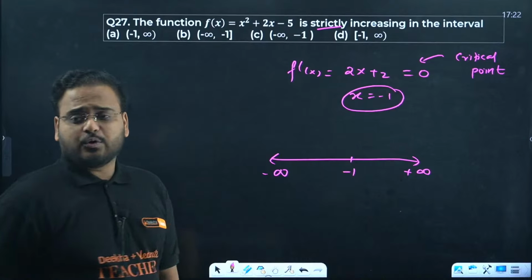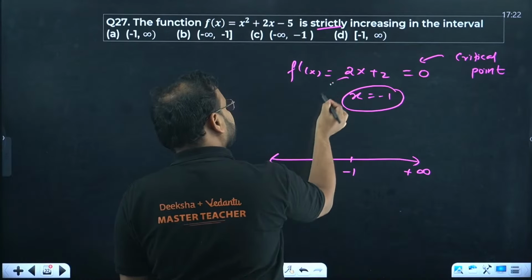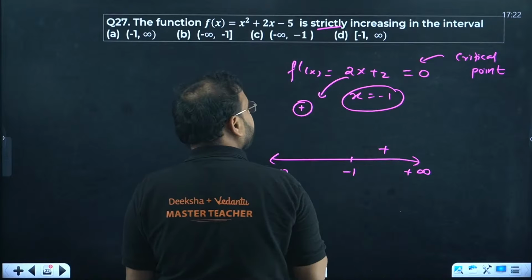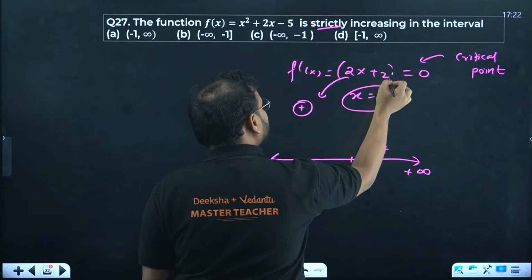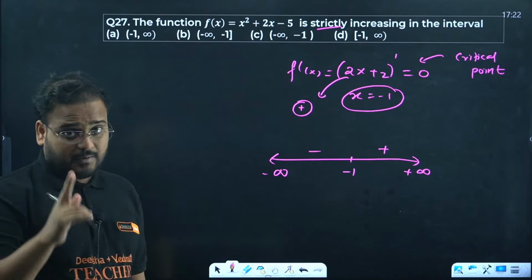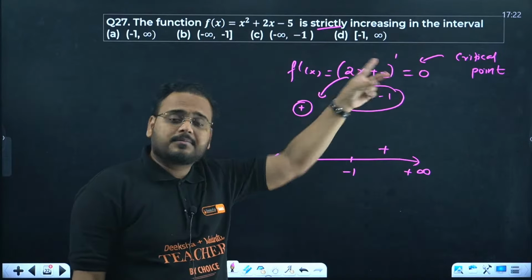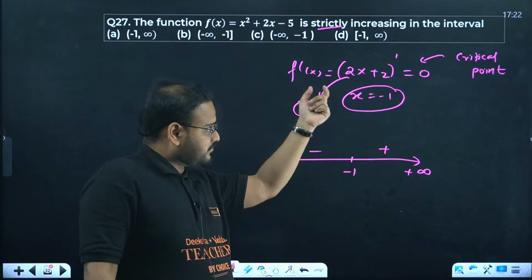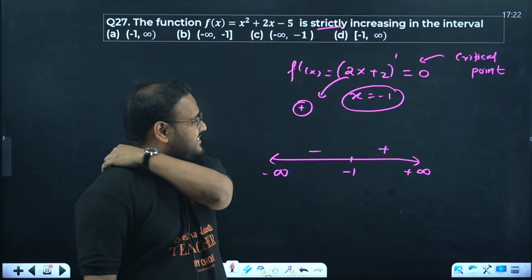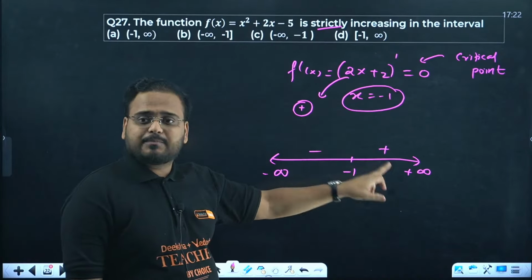In the derivative that you have, check the coefficient. The coefficient is positive, so put a plus sign on the right-hand side. Now the power of the factor is only 1, which is the odd factor, so the sign changes. I'll repeat one more time. Differentiate, put it equal to 0 to find the critical point. Step number 2, in the derivative, check the coefficient of x. It should be positive. If it is positive, then start with a plus sign over here.